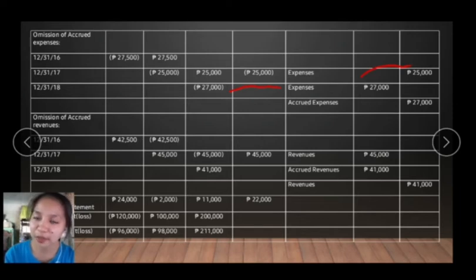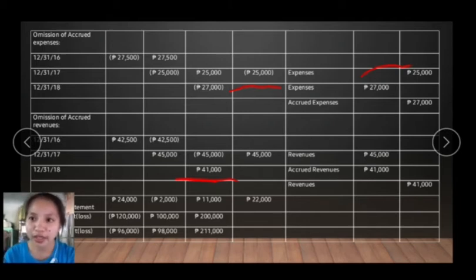Record it: debit expenses 27,000, and we have to credit accrued expense, which is 27,000. And for the accrued revenues, we have 2016 42,500, which is understated, and we have to overstate it in 2017, which is also 42,500. And for the year 2017 we have an understated amount of 45,000. That is why in 2018 we have to overstate it.